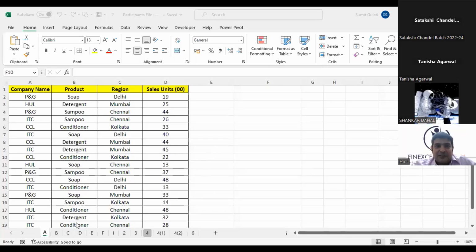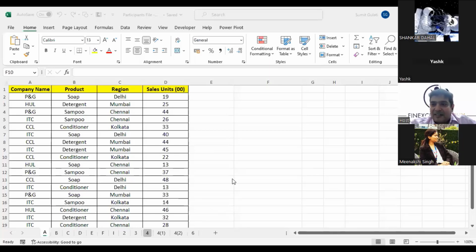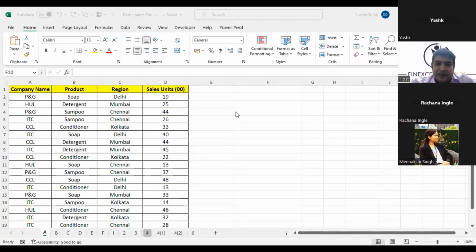So I've shared a lot of files. My ambitious plan is to cover as many of these as possible, although I totally understand that probably by the end of it, I may not be able to cover everything. But yes, let us try to do this. Let us come to worksheet A. This will be an interactive masterclass, so if you have any queries, I'll stop and try to solve them. At the same time, we'll try to keep the pace so that whoever has understood does not have to wait for long. If I come to worksheet A, can you see the worksheet A?